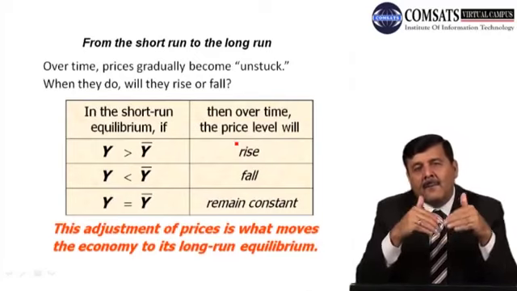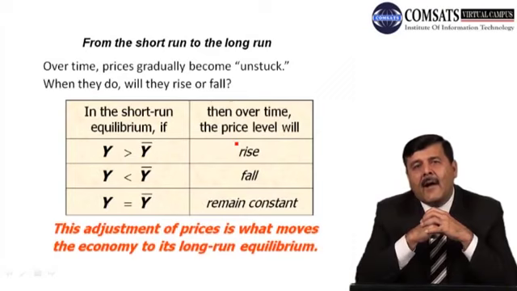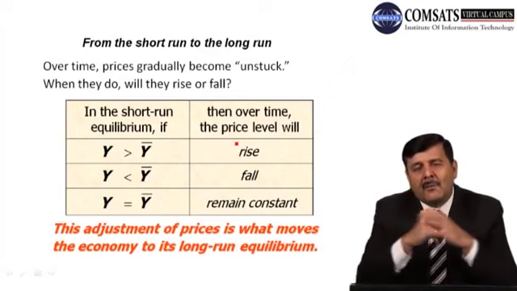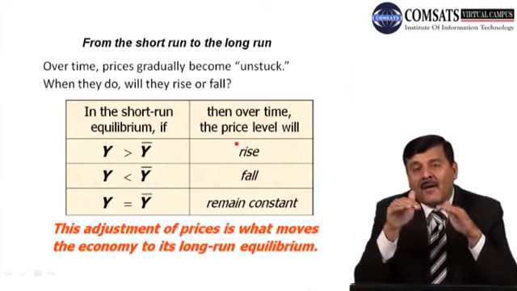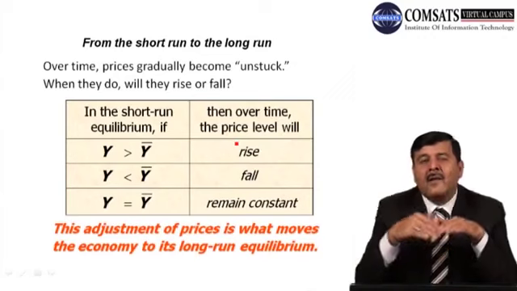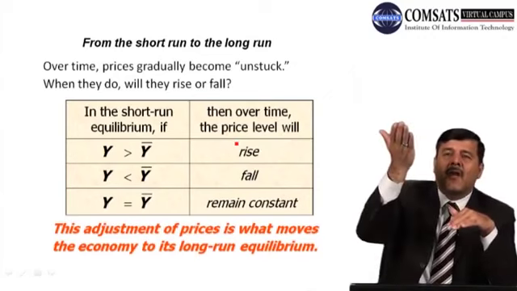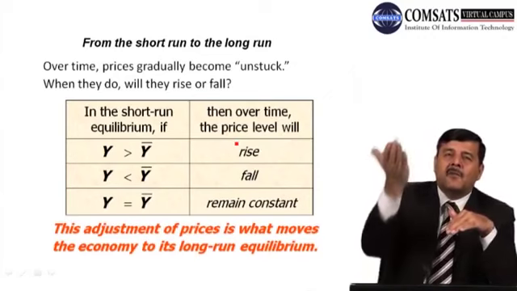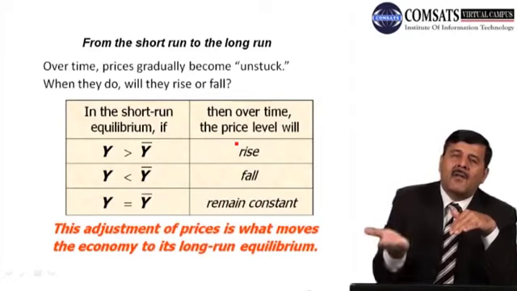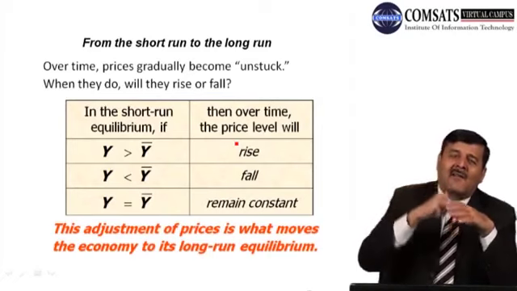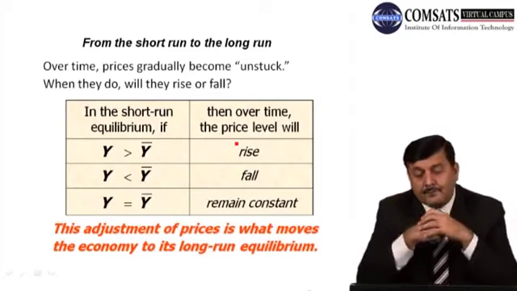Similarly, when the actual output level produced is less than the full employment level of output, what will happen? Prices start falling. When prices start falling, demand for goods and services starts rising. So the firms will produce more output, more goods and services in the economy, and the economy will reach its natural level of output in the long run.